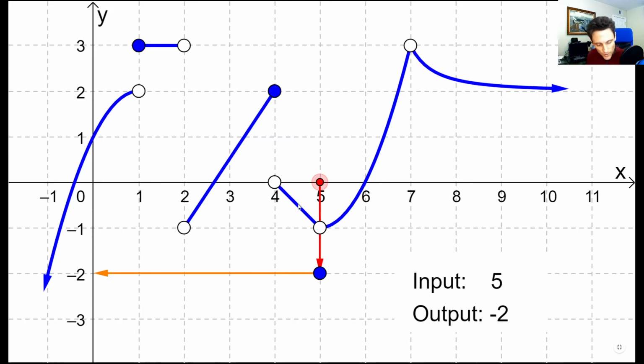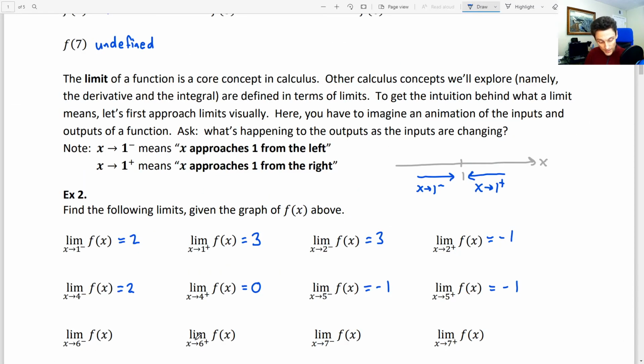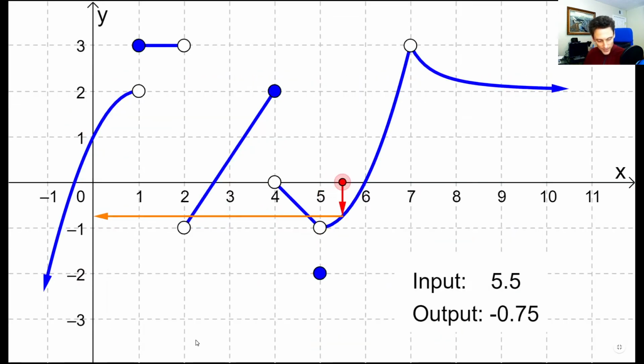So the limit and plugging in a specific function value are different concepts. The limit is more about the path along the curve. It's about the journey rather than what's happening at a particular x value. So with limits, you want to be thinking about traveling along these curves rather than plugging in a specific value. More of an animation, as we said. So then 6, let's see what's happening as x approaches 6 from the left. What do we have?